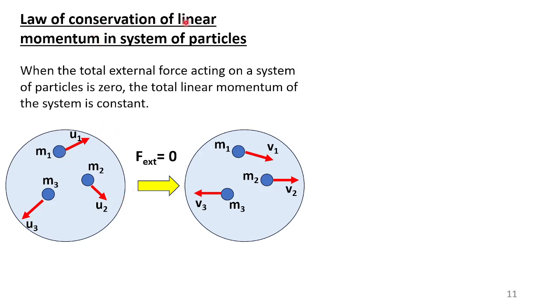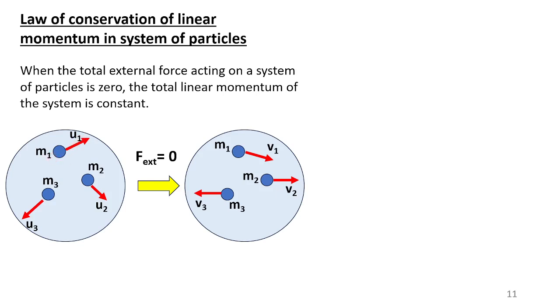So the law of conservation of linear momentum of system of particles says that if there is no external force, total linear momentum is fixed, constant. Only a theory question will be asked, don't worry. Total linear momentum is constant. Let me complete first. What is the total linear momentum initially? Momentum is mass into velocity. You have already studied that.